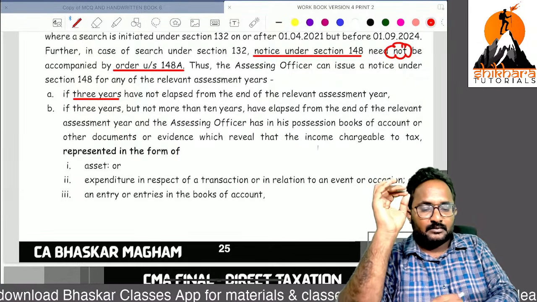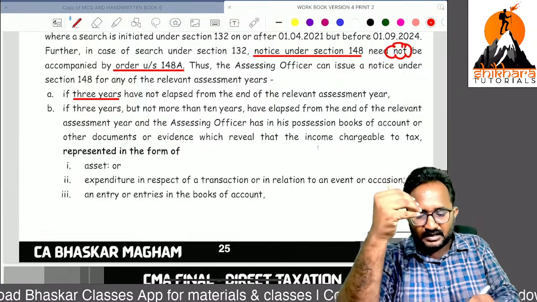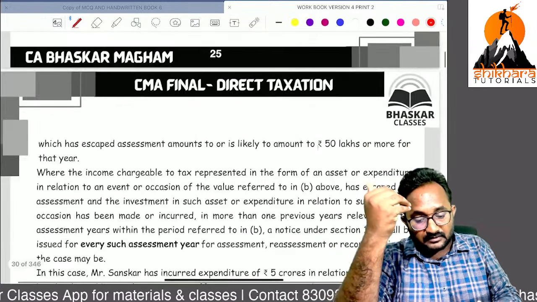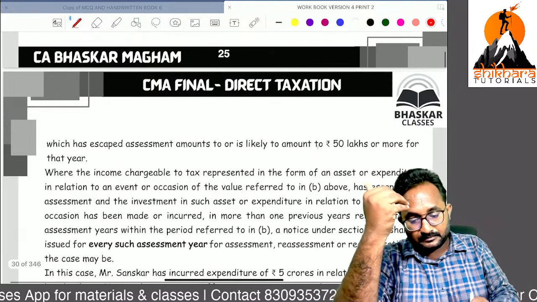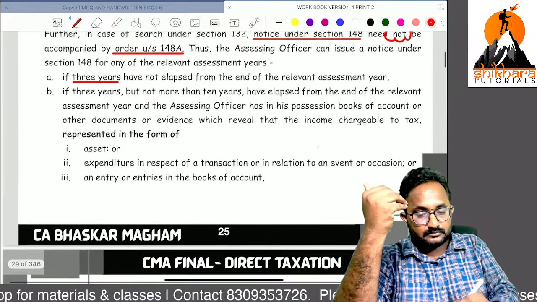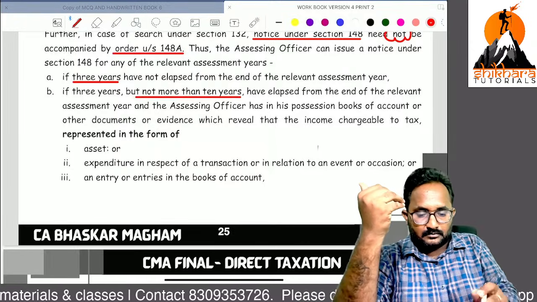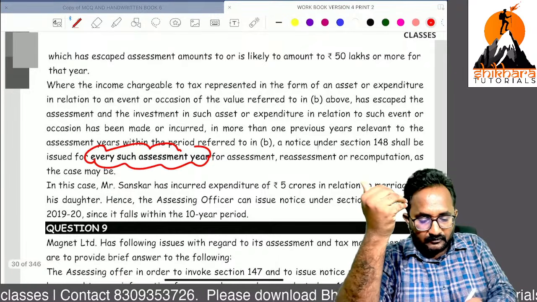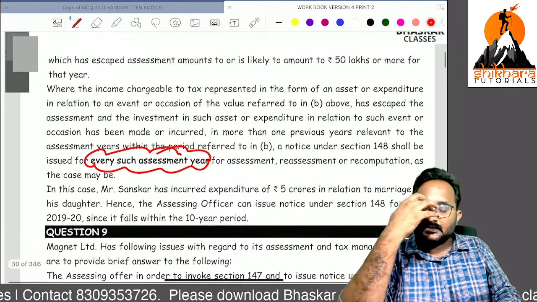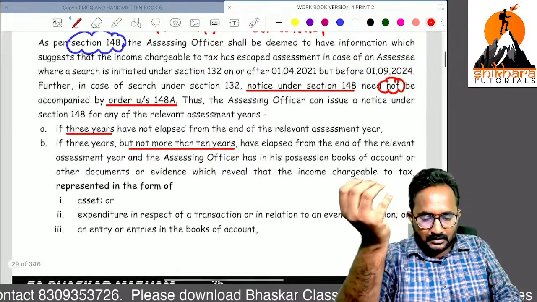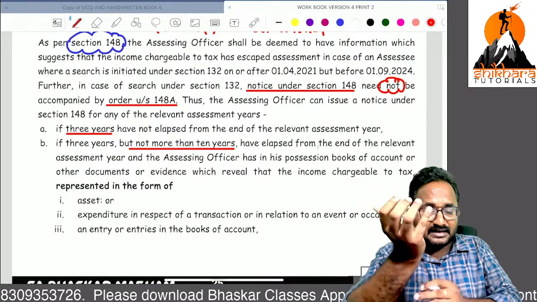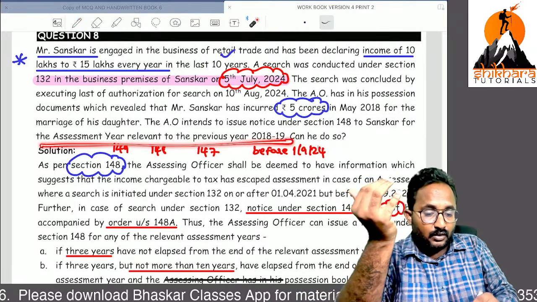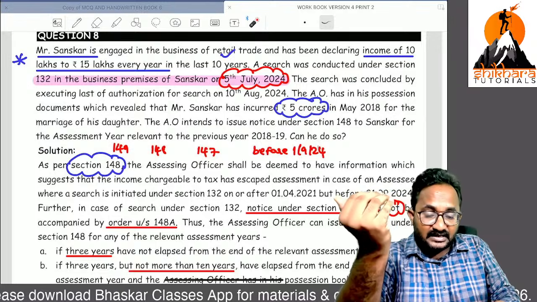That means what, ma'am? If it is general, 3 years. If it is special, within how many years can we issue all these things, ma'am? 10 years. They are written, all these things. Now we can issue the assessment order for every assessment year, because that is a special case only. That's why within 10 years we can send the order. Now for every assessment year, we can send the notice.